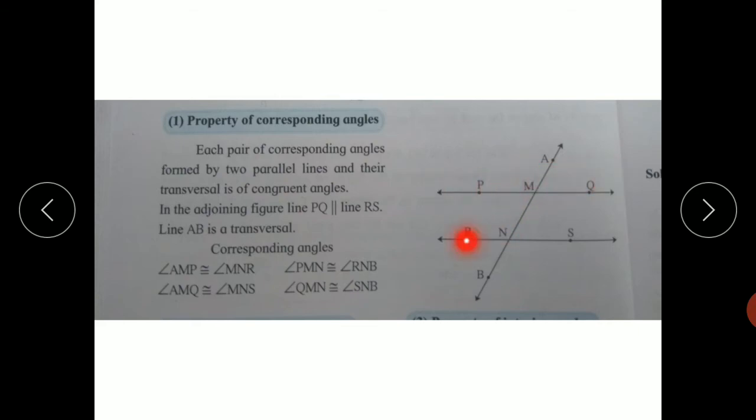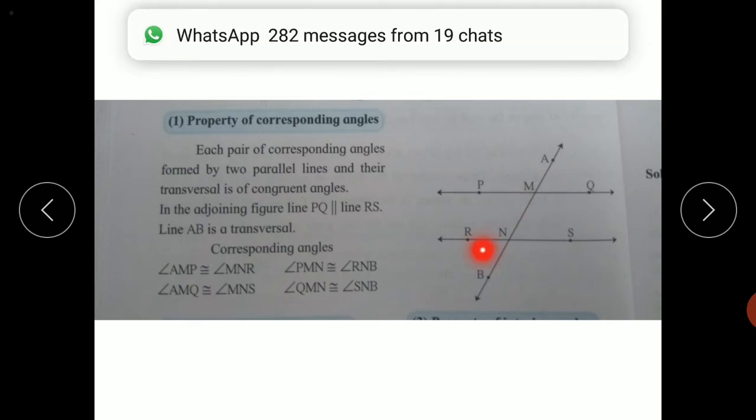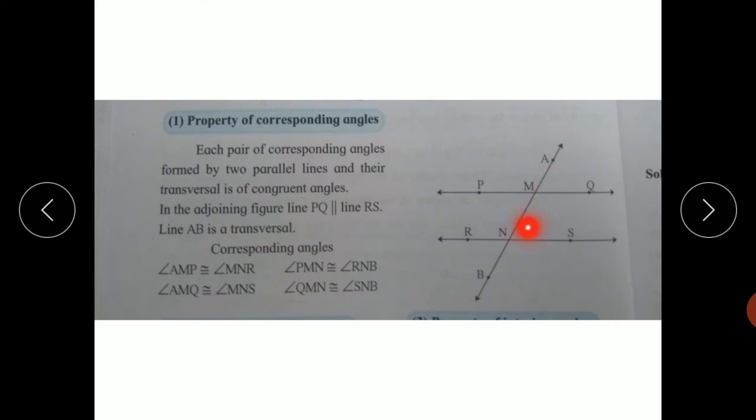If these two lines are parallel to each other, there are four pairs of corresponding angles and each pair is congruent. Angle AMP is congruent with angle MNR. Second, angle PMN is congruent with angle RNB. Third, angle AMQ is congruent with angle MNS, and angle QMN is congruent with angle SNB.